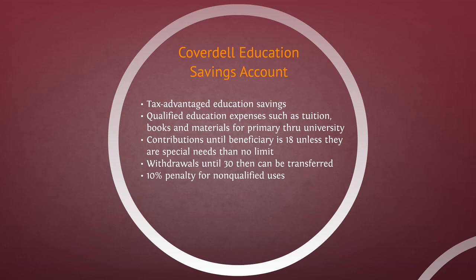Withdrawals can be made from the account until the beneficiary or student turn 30 years old. If there are still funds left after that point, the account can be transferred to someone younger that still has these types of qualified expenses. And there's a 10% penalty for non-qualified uses of Coverdell funds.